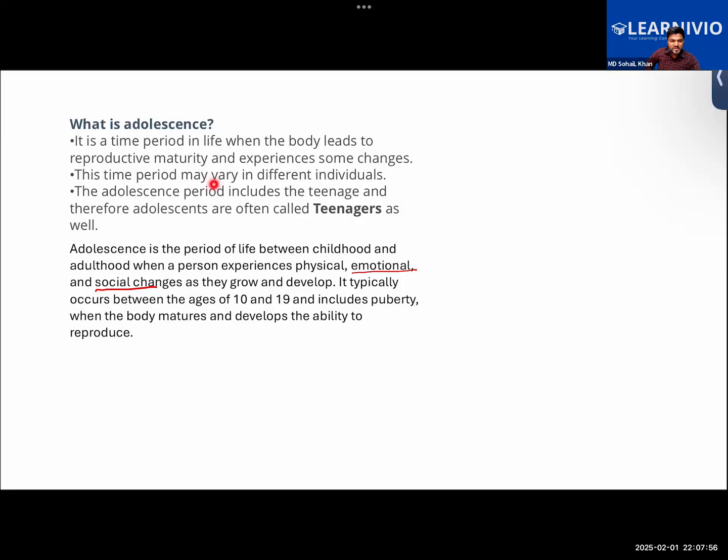The adolescence period includes the teenage years, and therefore adolescents are often called teenagers. So it's a phase of transition from childhood to adulthood, standing in the middle of being a child and an adult. It typically occurs between the ages of 10 to 19. So right now, I would say that you are also a teenager.